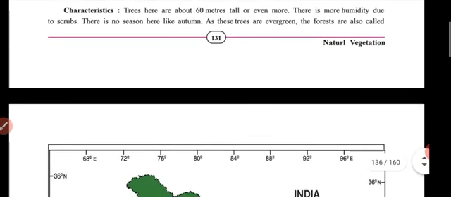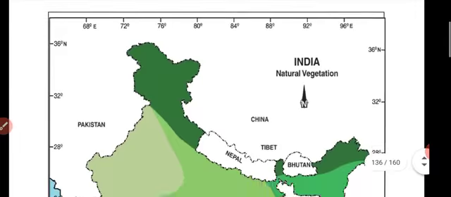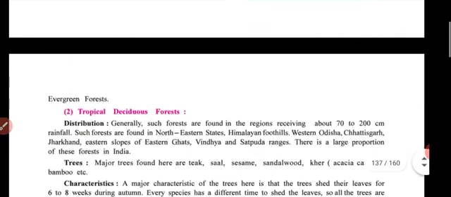Characteristics: these trees are about 60 meters tall or even more. There is more humidity due to scrub, and there is no season like autumn, because these trees are evergreen, the forests are also called evergreen forest.